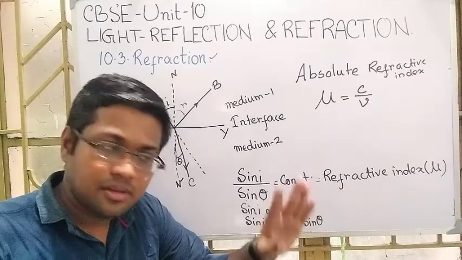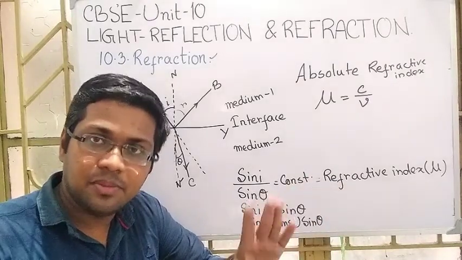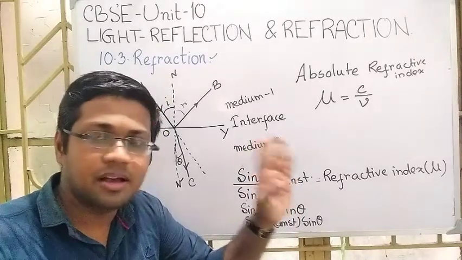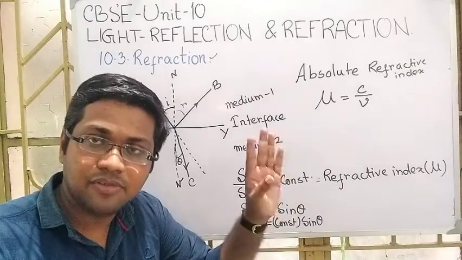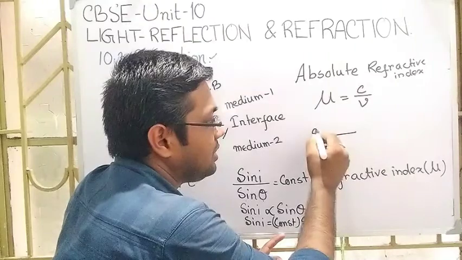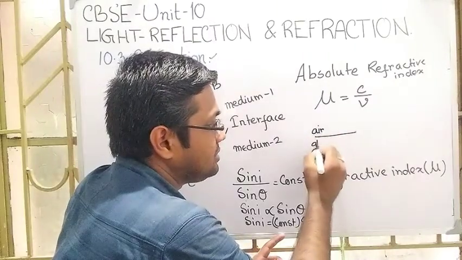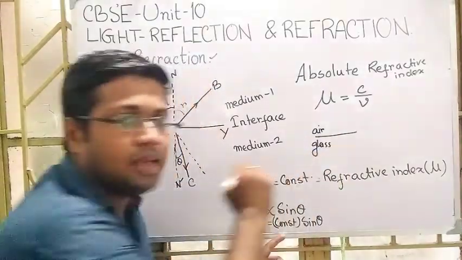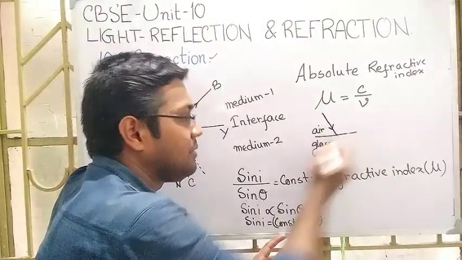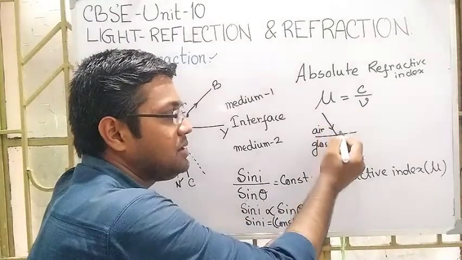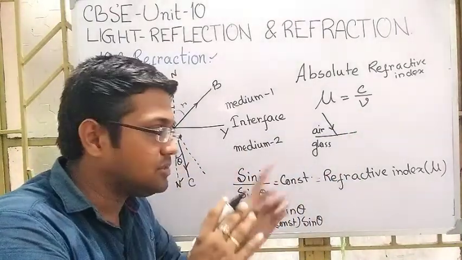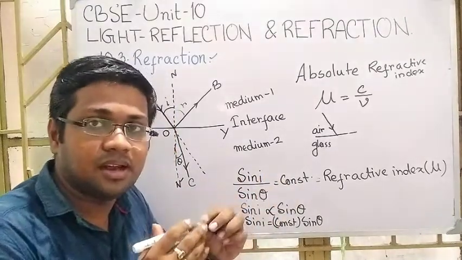Similarly, glass is of two types, but more or less the refractive index of glass has a particular value, the absolute refractive index. If the light enters from air to glass, at that time the refractive index is the absolute refractive index of the glass.